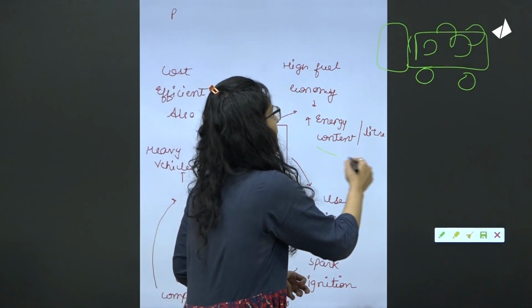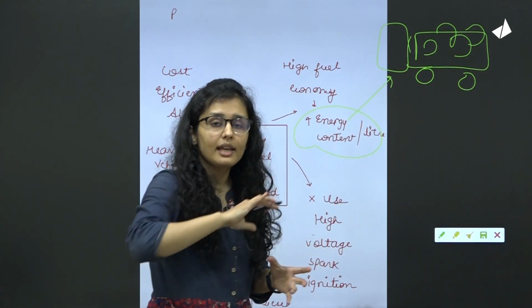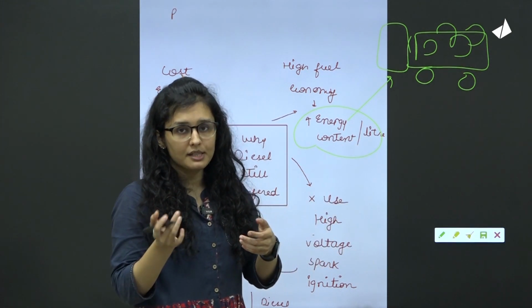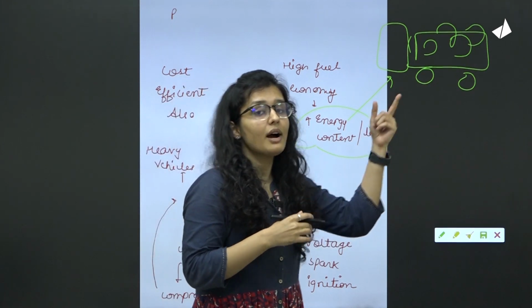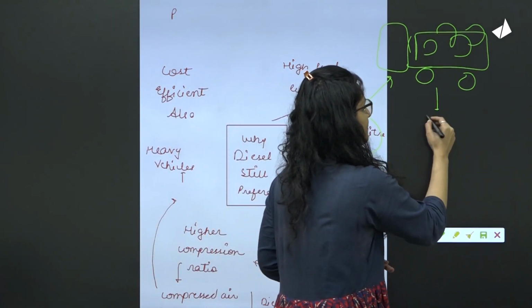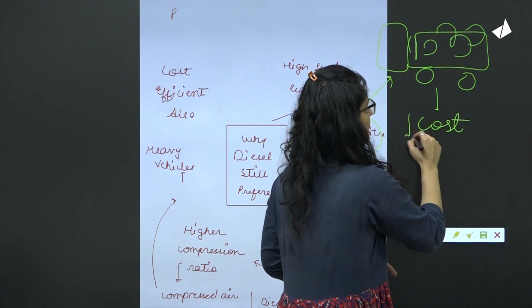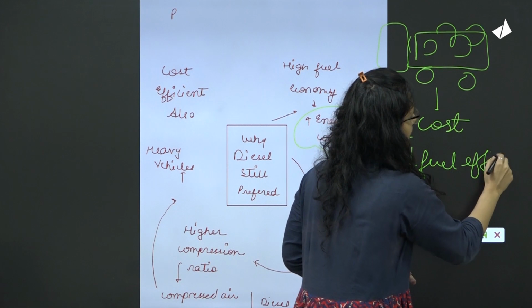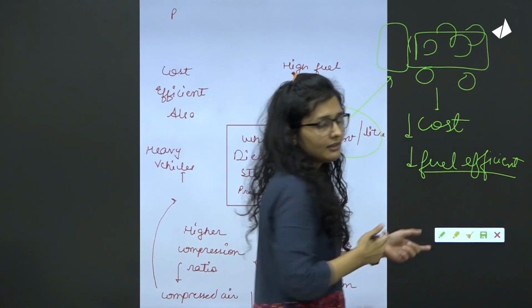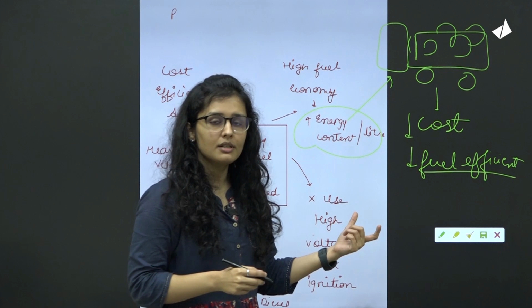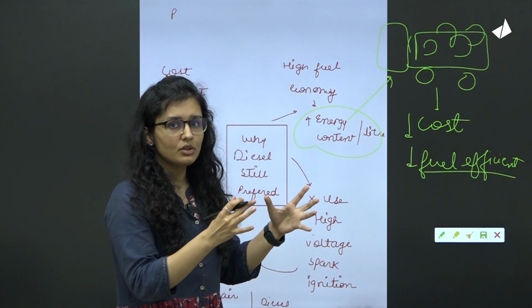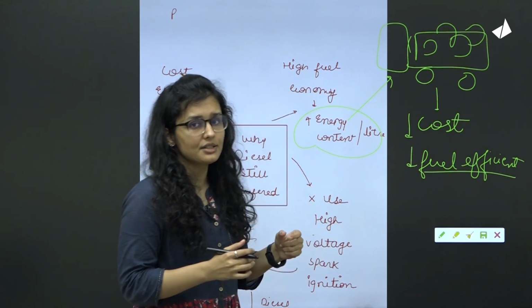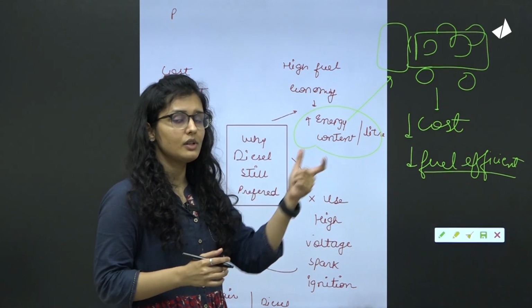Now, if there is high energy content, the vehicles which are moving long distances on a continuous basis for trade and transportation purposes will require diesel to cut down their cost and to ensure that they are more fuel efficient. Because if there is high energy content per liter, less fuel will be required to travel a certain distance, like 100 kilometers. If you require certain liters of petrol, then you will require fewer liters of diesel. And because you require fewer liters, the overall cost will also reduce.